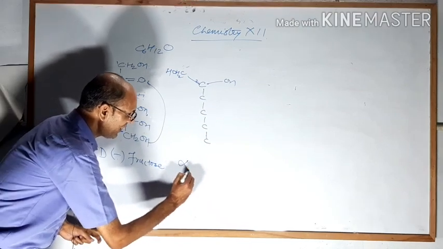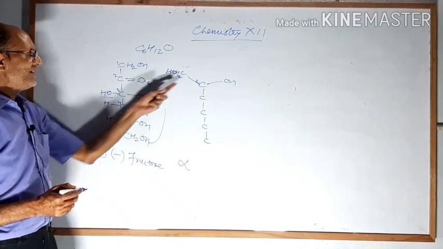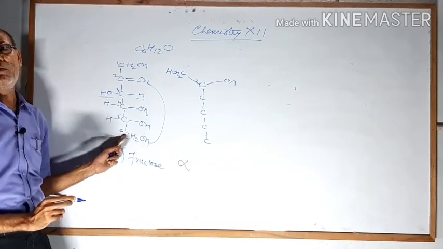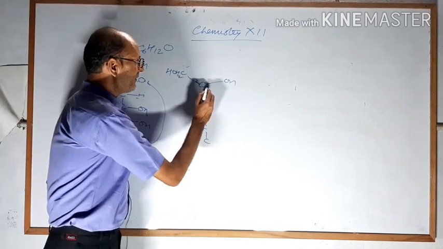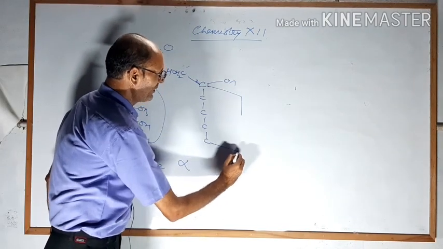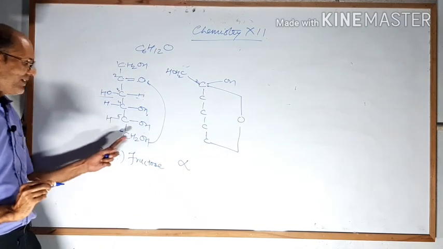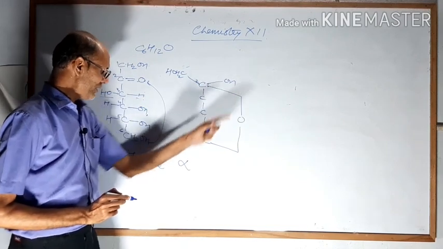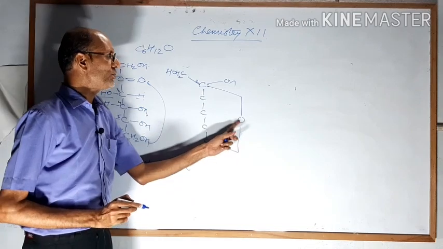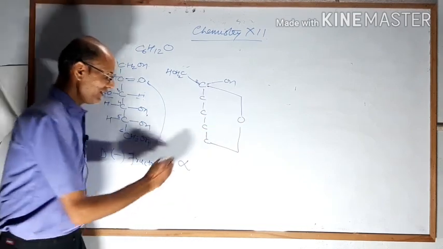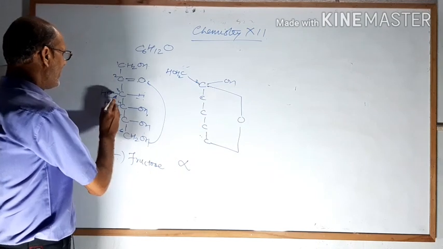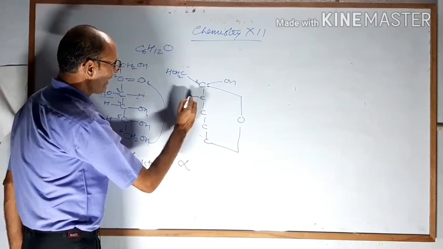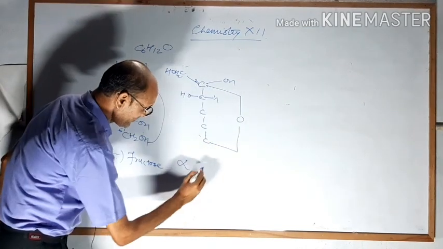So this is alpha. Now what we have to do, this carbon number 2 will be connected to carbon number 6 with an ether oxygen. That means this and this will be connected through this oxygen, and this oxygen comes from here. You are seeing H gone here, it converts this to OH, and this oxygen connects carbon number 2 and carbon number 6. Now see carbon number 3 here: this side that is OH indicates negative. So this is negative.